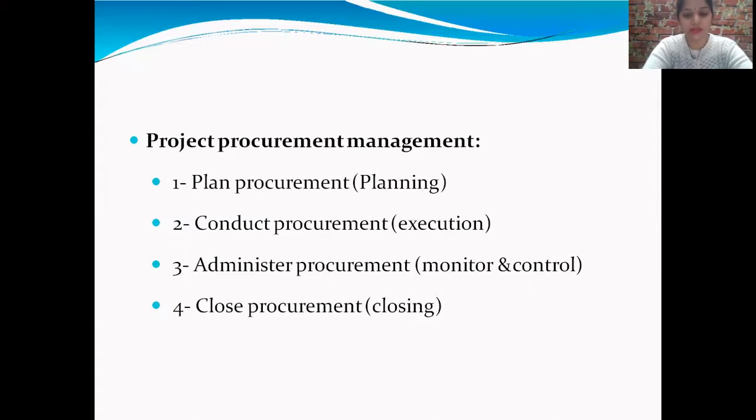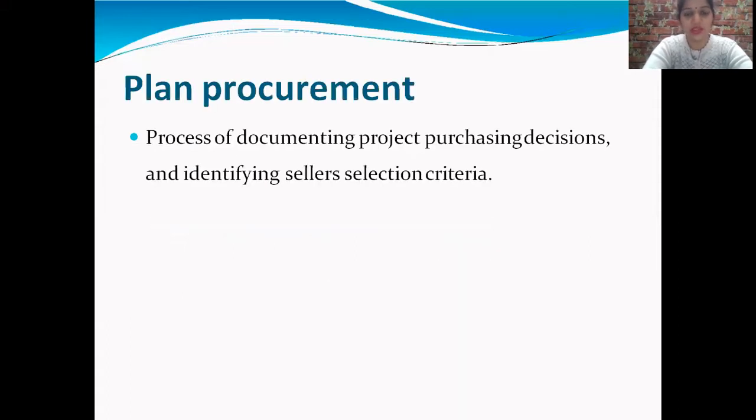So let's start with plan procurement. Procurements are first identified during the planning phase of the project for every external contractor. There needs to be a statement of work to serve as a document outlining the work being contracted.